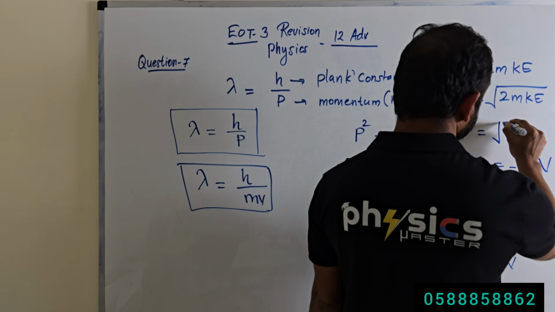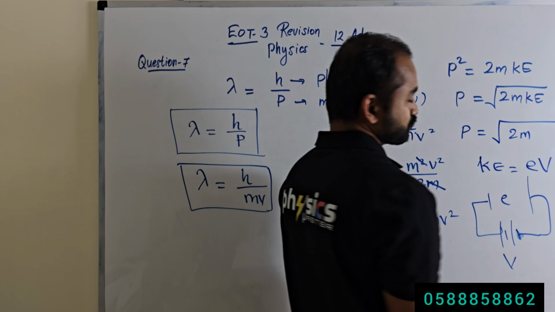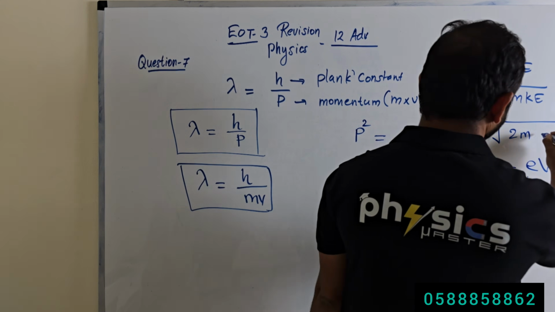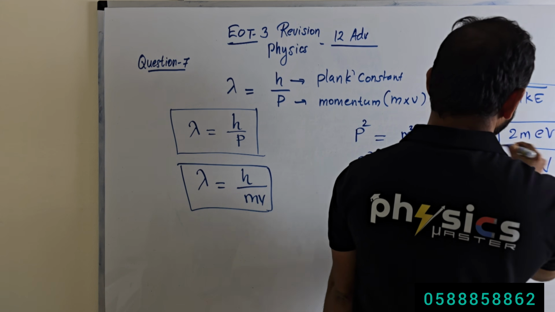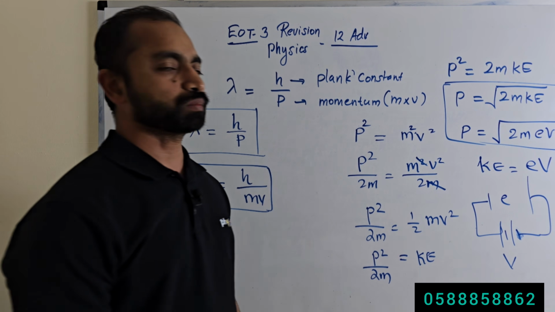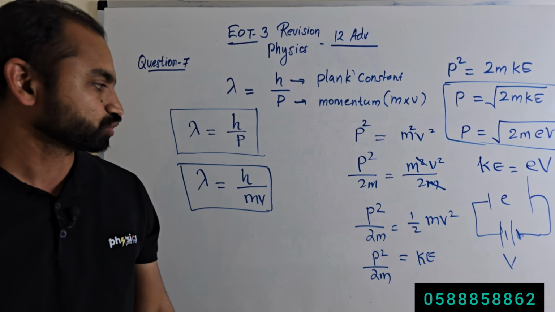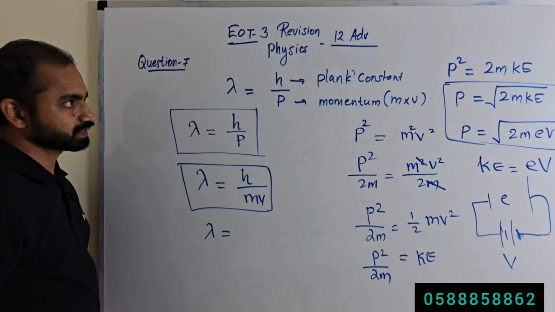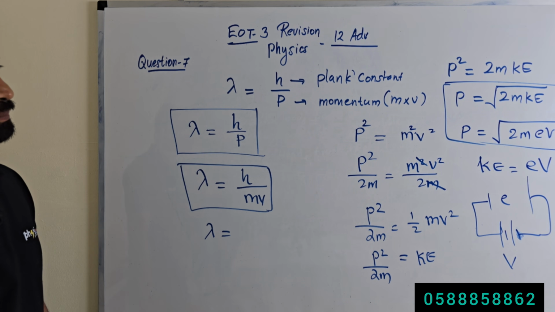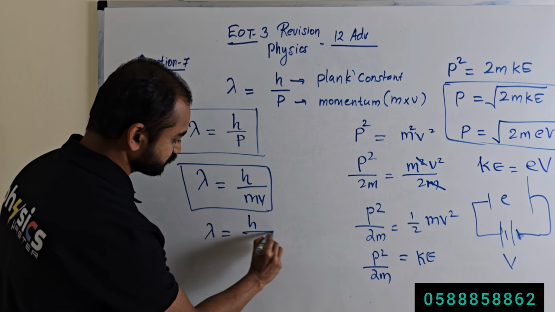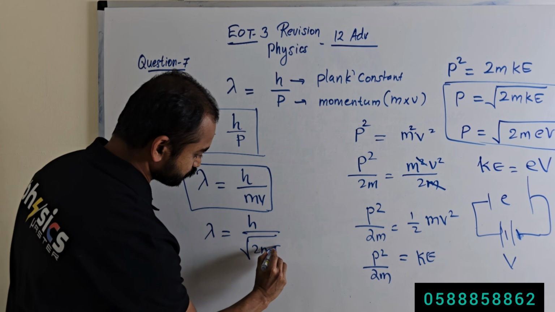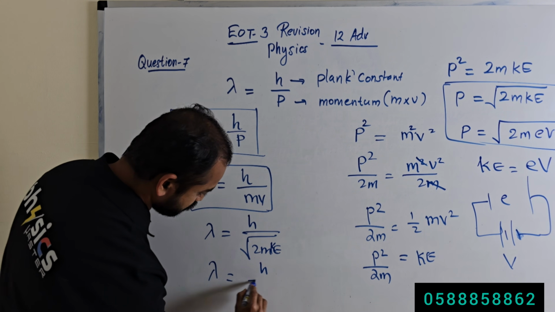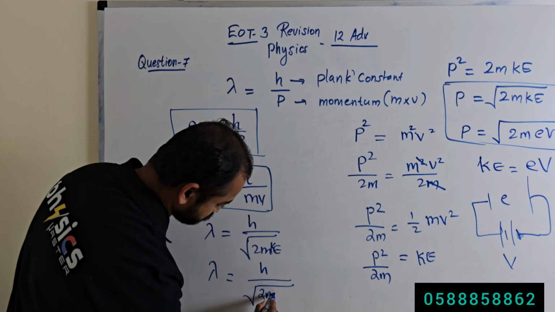So I will rewrite this equation like this: for electron and proton, we can write 2m, and instead of kinetic energy, we will write eV. So these are the equations to calculate the momentum of electron and proton. We will rewrite lambda equal to h divided by P, where P is square root of 2m into kinetic energy, and lambda equal to h divided by square root of 2m eV.